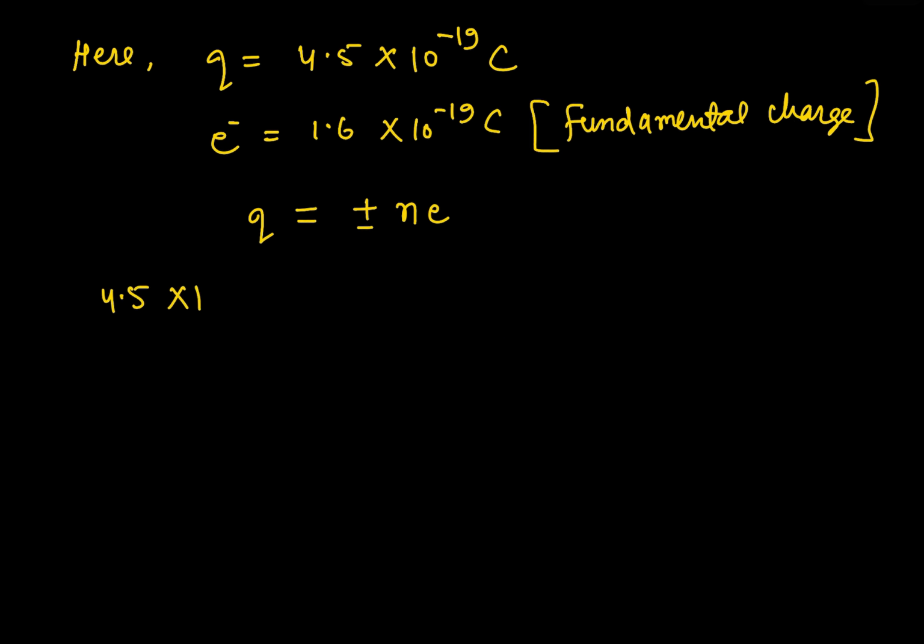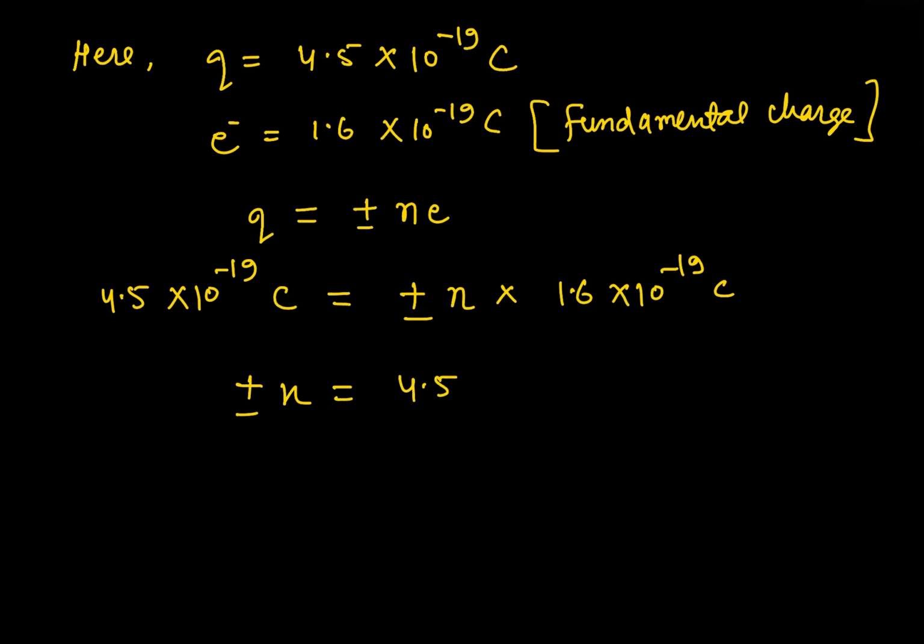Here 4.5 into 10 raised to the power minus 19 coulomb is equal to positive negative n, here e is 1.6 into 10 raised to the power minus 19 coulomb. We need to find out the value for n. So we need to divide 4.5 into 10 raised to the power minus 19 coulomb by 1.6 into 10 raised to the power minus 19 coulomb.